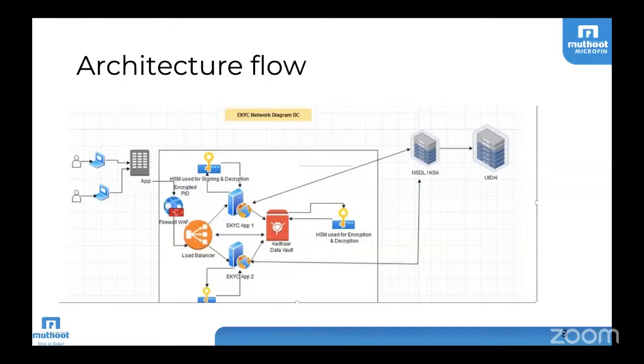And then the same replica needs to be there in the DR. That is what is required, and the replication needs to be enabled, and it should be in a high availability mode. And that needs to talk to NSDL, and then NSDL will be directly connected to UIDAI, and the retrieval mechanism will also be there, and the encryption and decryption mechanism is already in place. So that will be controlled by the HSM device. And this is the architecture-related matter for hardware. I hope your question is already answered.